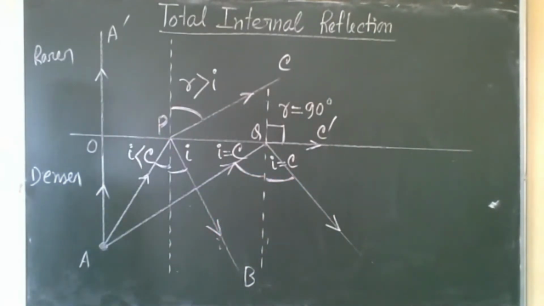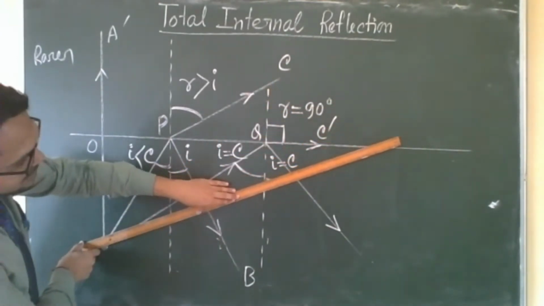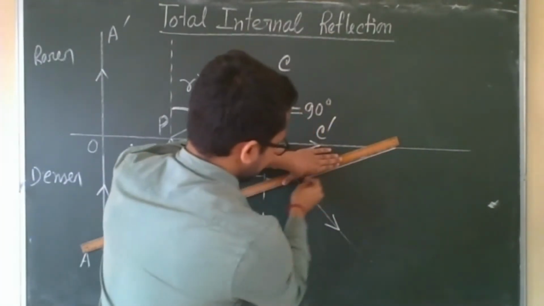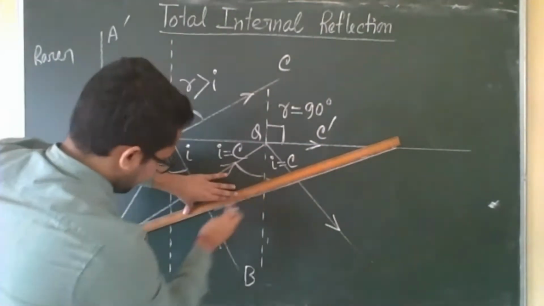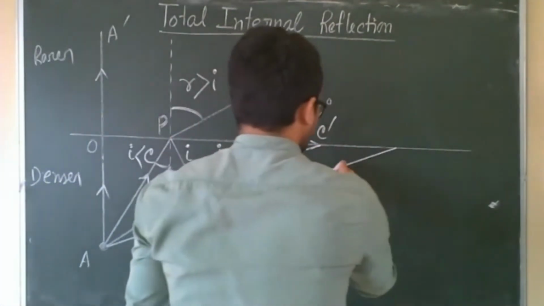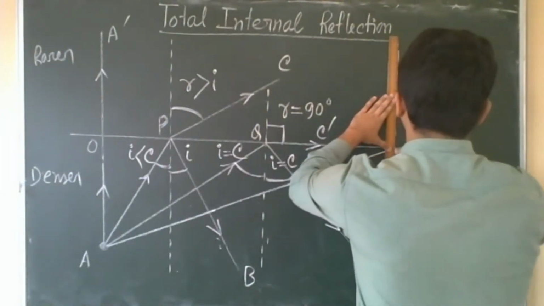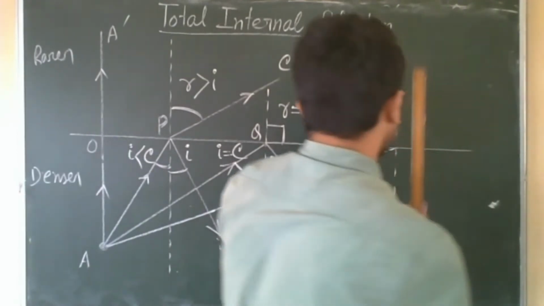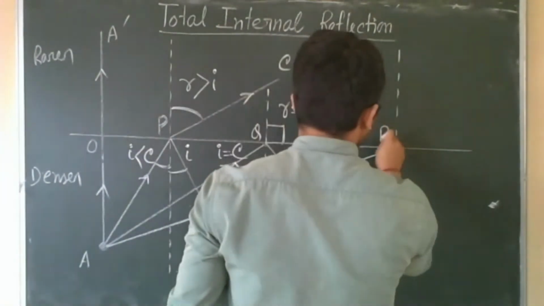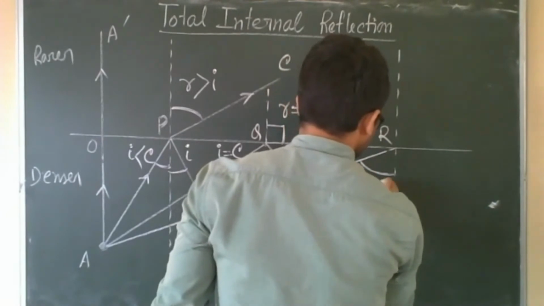And the next ray is the one for which the angle of incidence is greater than the critical angle. Here the name given is R. This is R, the angle of incidence where I is greater than C.